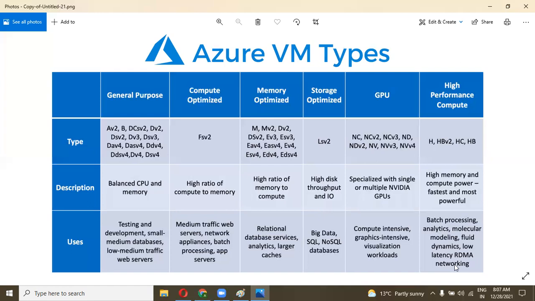So in general, for production purposes, which Azure VM types are we using? For production purposes, we use compute optimized, and also a database with it. For production, we never put the database in the same instance. We always make the database a separate instance. Okay.